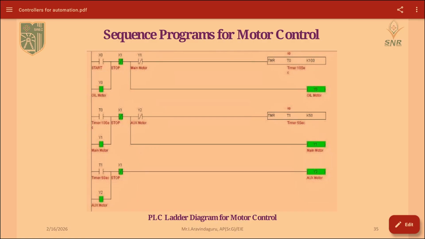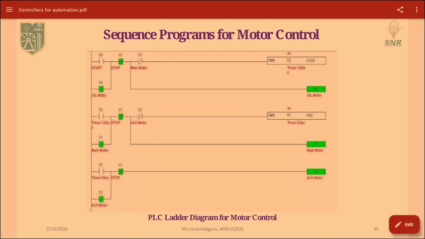First of all, we will take X0, that is a start button. It should be a normally open type. Whenever we press it, it will convert from normally open to normally closed type. So we will represent it as a normally open type.